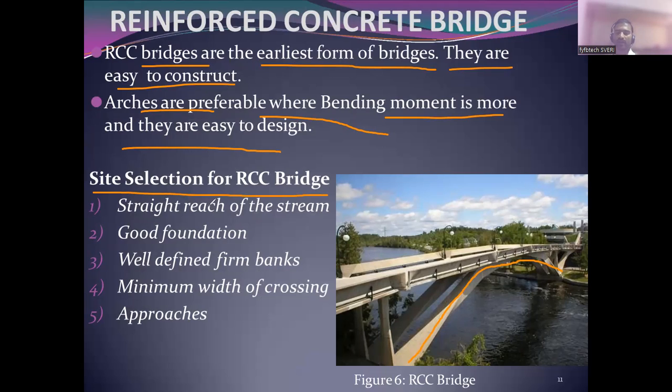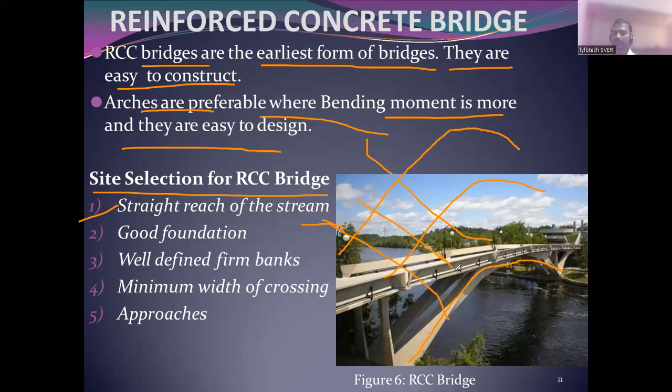Site selection for the RCC bridge. If you want to construct an RCC bridge, what are the points? The site should be a straight reach of the stream. What does this mean? If the river is flowing and there is a bend like this, wherever you are constructing the bridge, the river should be straight like this.